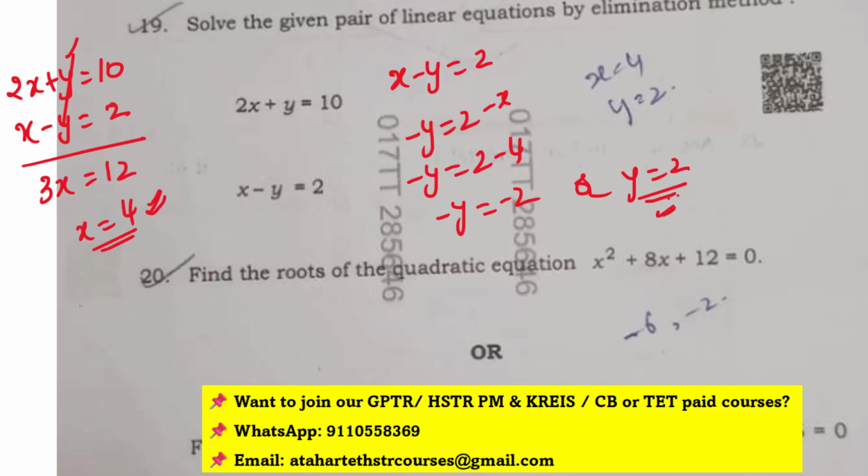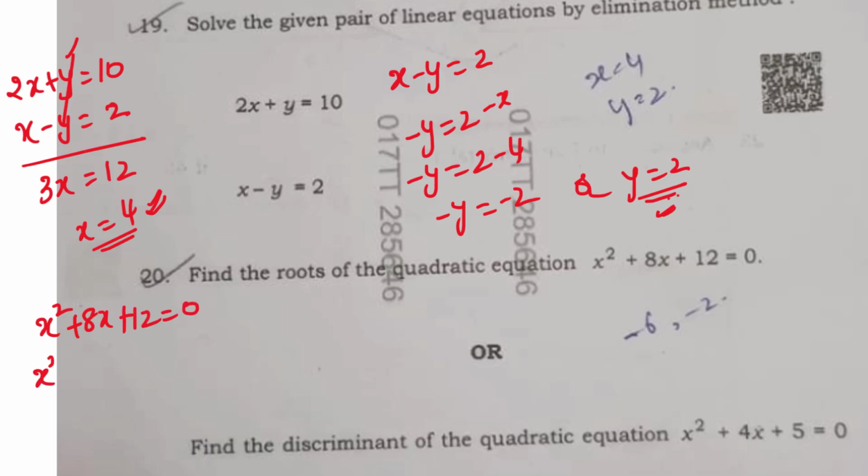Okay. Next, find the roots of the quadratic equation x square plus 8x plus 12 is equal to 0. You have to do this by factorization method. This is very simple, right? So x square plus 8x plus 12 is equal to 0. You have to understand that 6 twos are 12. So here I can split 8 as 6 and 2, so that I have 12 here again.